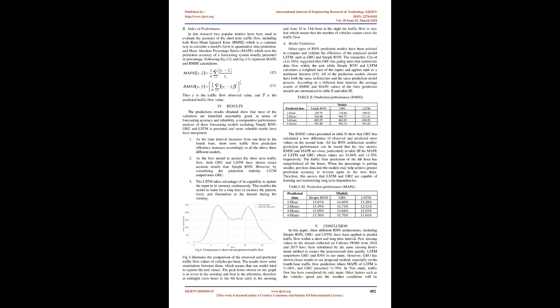Model validation. Other types of RNN prediction models have been selected to compare and validate the efficiency of the proposed model LSTM, such as GRU and simple RNN. The researcher, Cho et al., 2014, suggested that GRU has gating units that control the data flow within the unit, while simple RNN and LSTM calculate a weighted sum of the inputs and apply tanh as a nonlinear function [19].